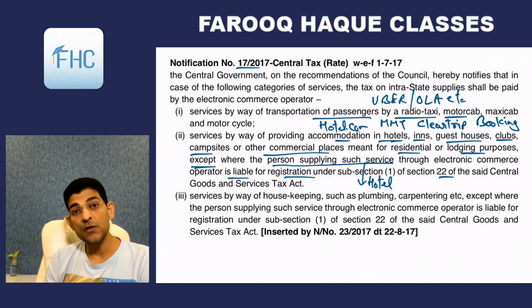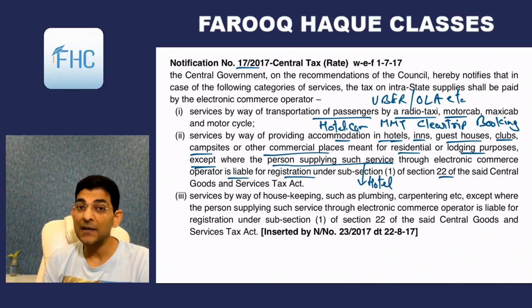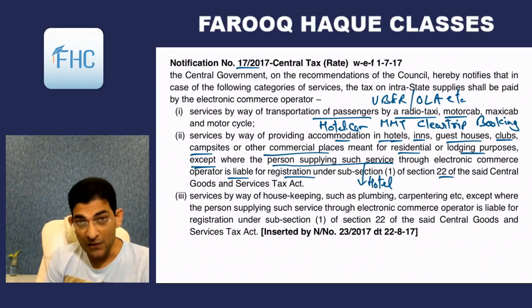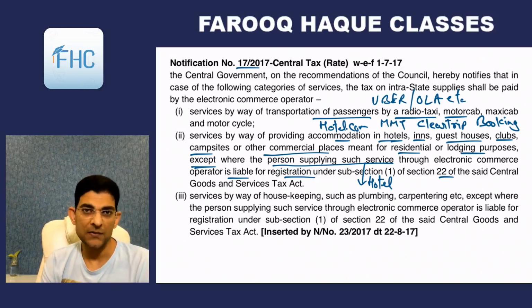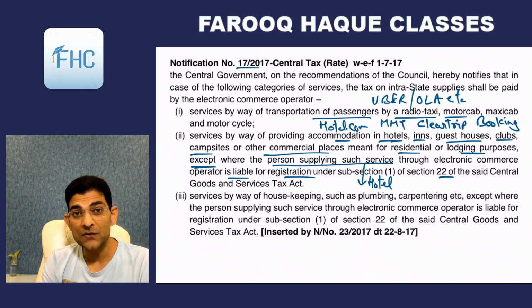So if the actual hotel is liable for registration, if their turnover exceeded the threshold limit, then in that case the hotel itself will pay tax, and the ECO will not pay tax. But in case small hotels are not required to register themselves, who do not cross the threshold limit, so they are exempt. In that case, the website, the portal, the ECO will be liable to pay tax.